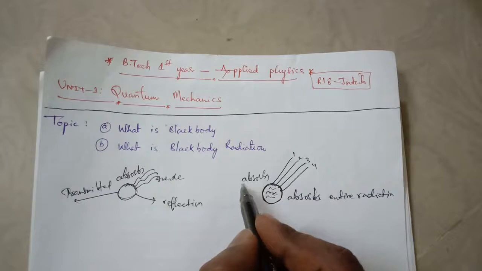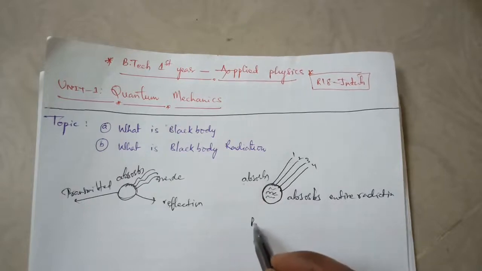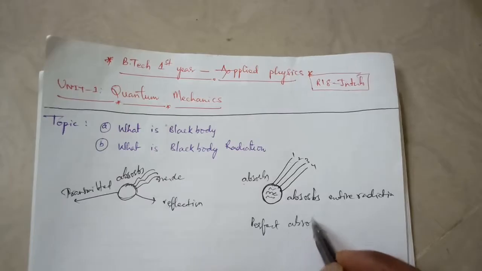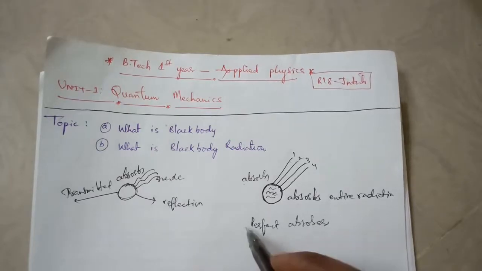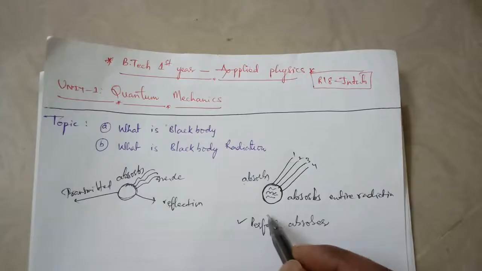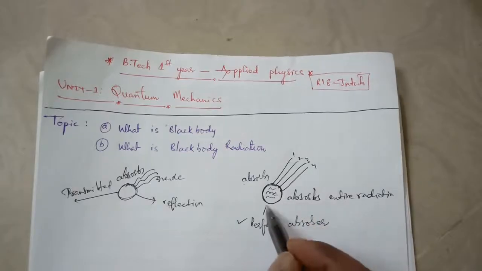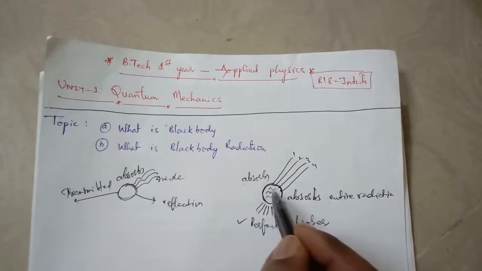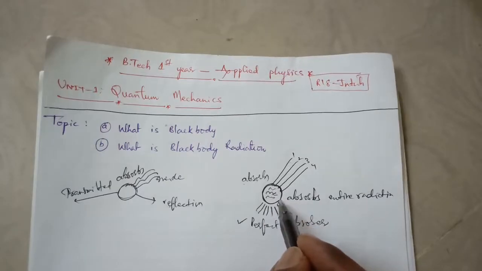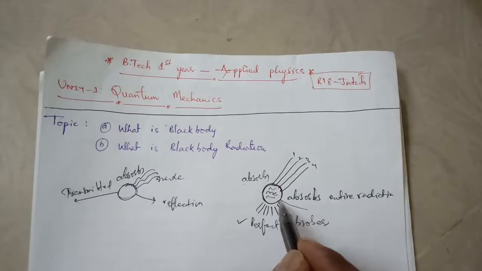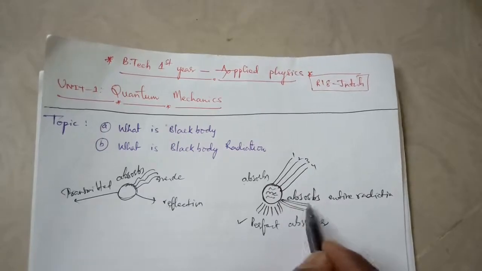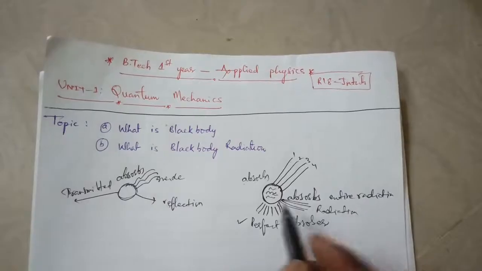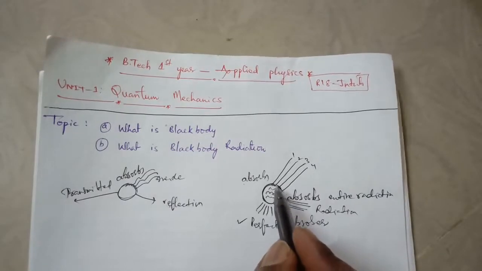So we can say it is acting as a perfect absorber. And when we heat the body, the temperature increases. As temperature increases, what happens? It emits the radiation, at a high temperature only.